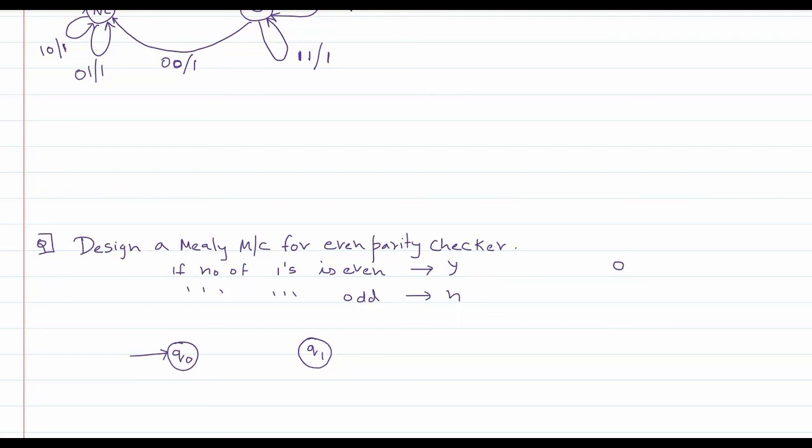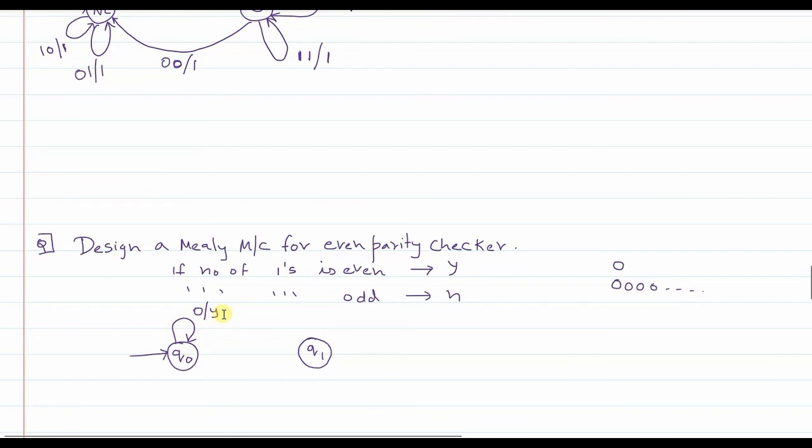So when you are in the Q0 state, when 0 is encountered as the input symbol, you remain in Q0 and the output will be yes, that means accepted. Similarly, if somebody gives a string of n number of zeros, that also should be accepted. So from Q0 on reading 0, any number of 0s, the output will always be yes, even parity.